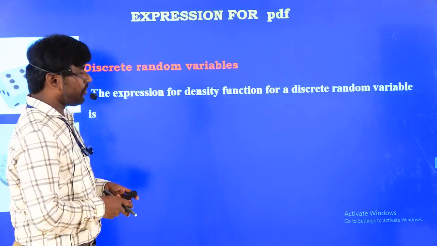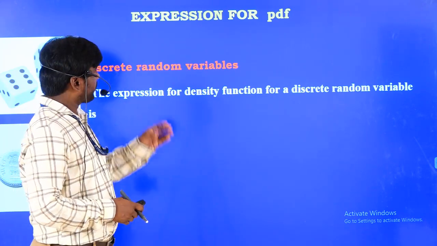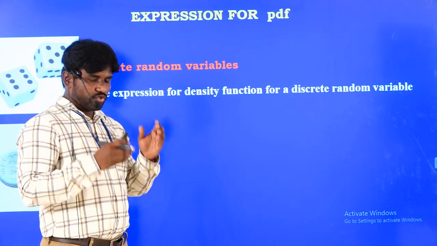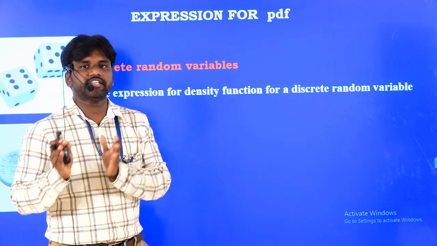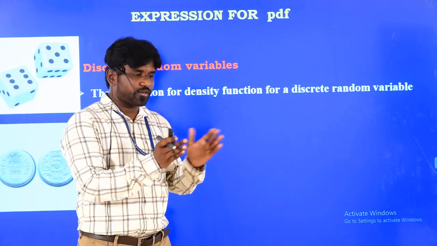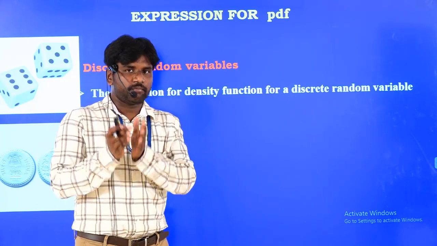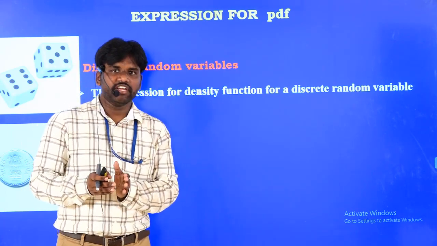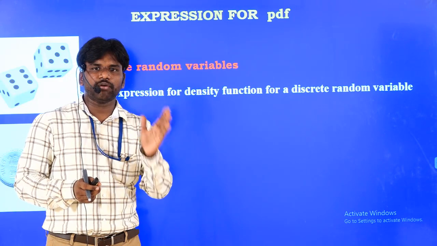Now how are we going to write the expression for the probability density function? If you compare the distribution and density functions, the distribution function always cumulatively adds the previous values and gives the present value. But the probability density function always gives the corresponding probabilities.